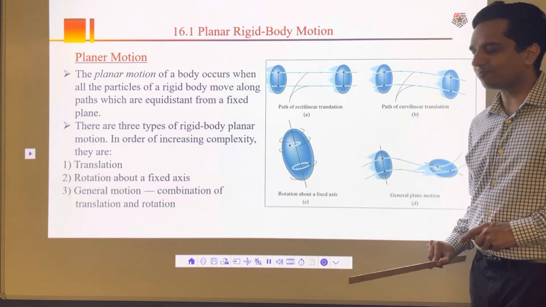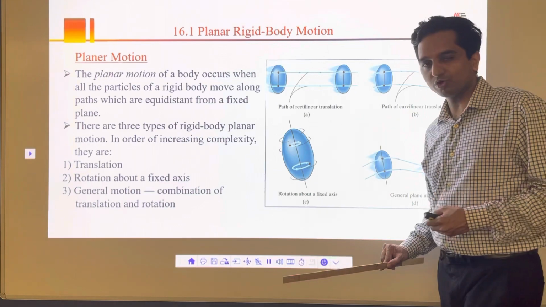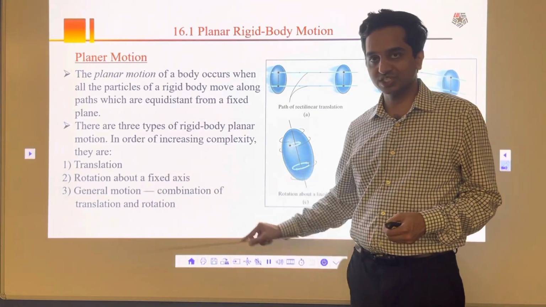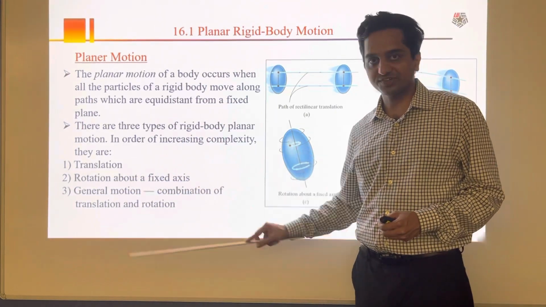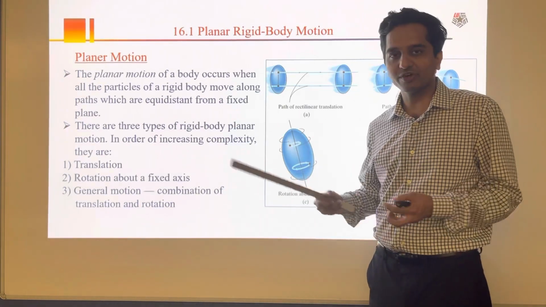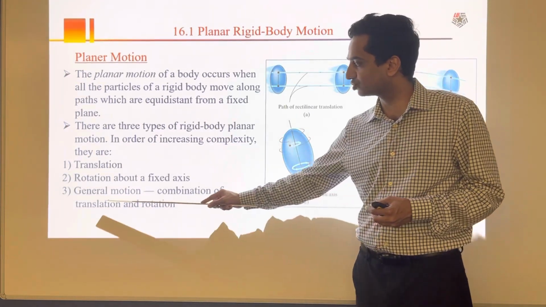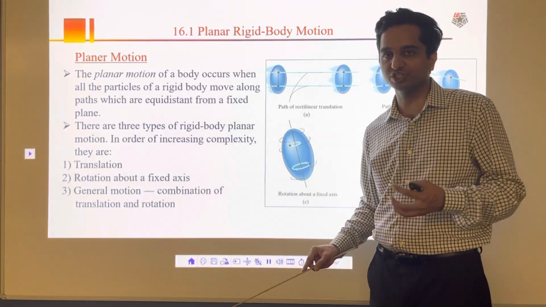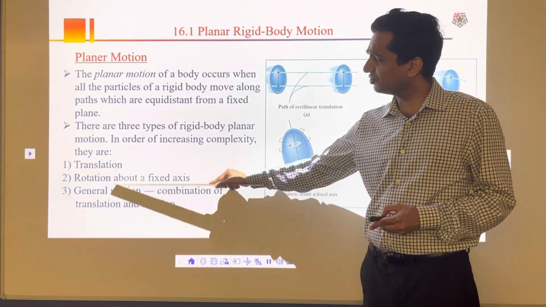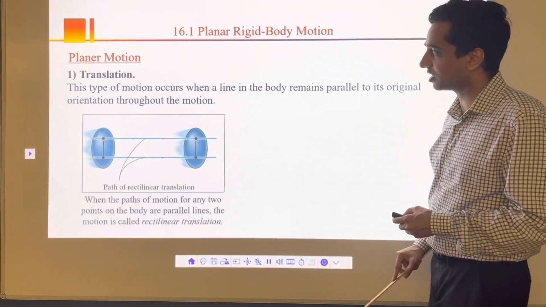There are 3 types of planar motion that we are going to learn in this chapter. One is translation, another is rotation, and the third one is a combination of translation and rotation, which is also known as general plane motion or general motion. Let's see what these three types of planar motion are.